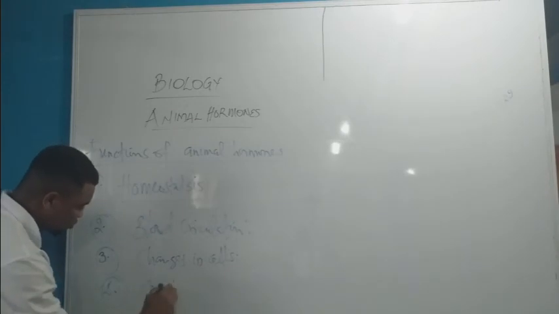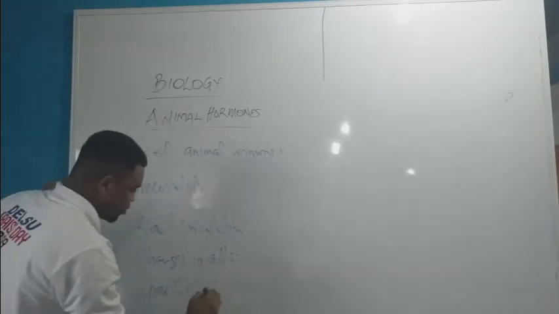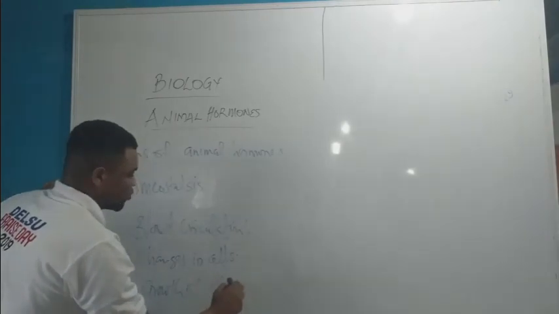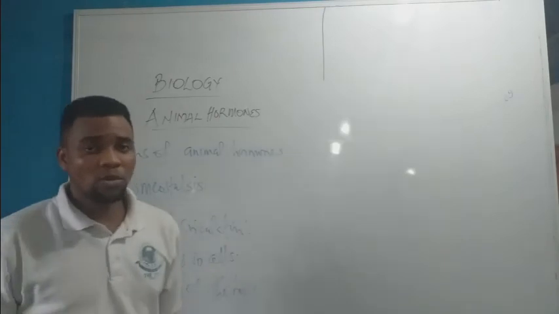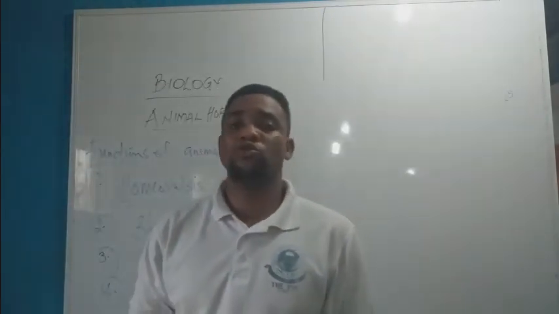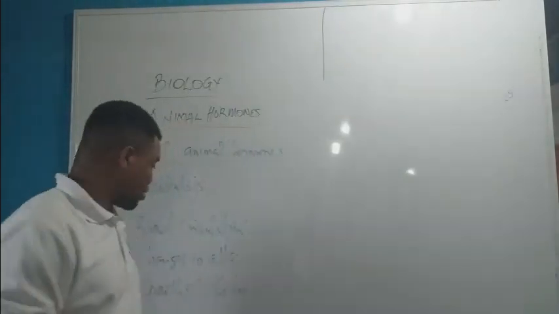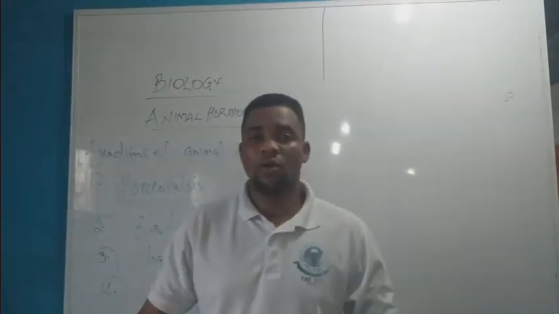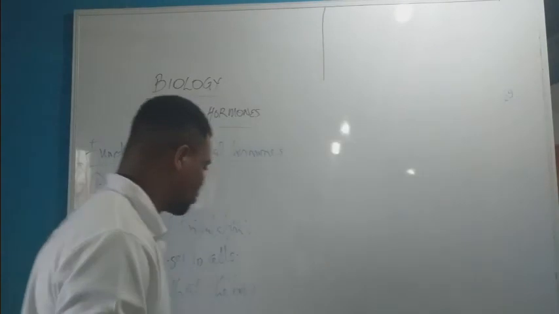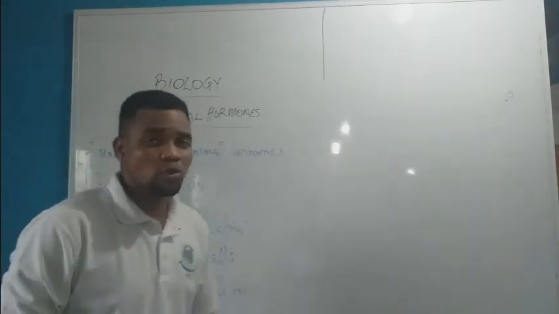So the next one, number 4, is growth of the body. Hormones help to control the growth of the body. If the growth of the body is not controlled, it will lead to either dwarfism or gigantism. So hormones help to control the growth of the body.